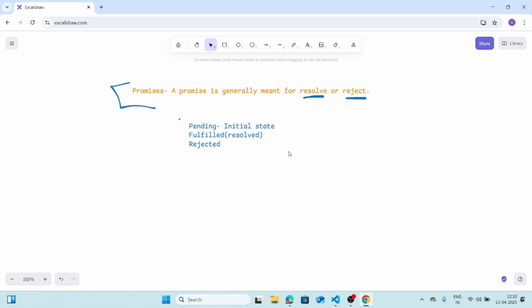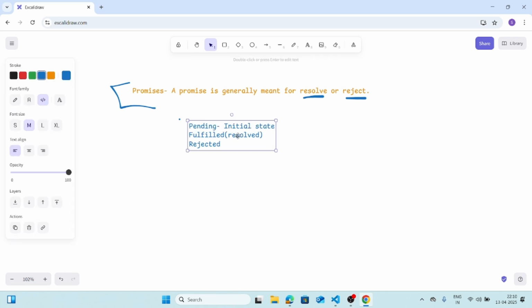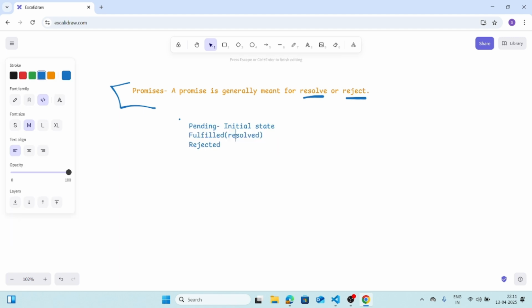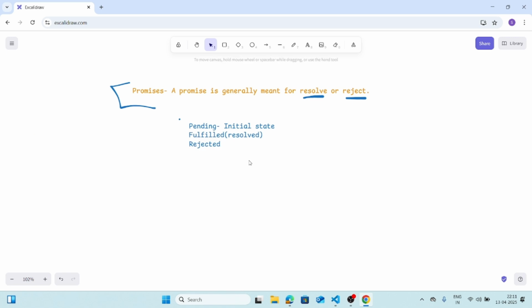As soon as you call that promise, the promise state itself goes to the pending state. And if the code written inside that promise gets your data and works with the protocol they ask for, then they will give you the fulfill message, or they will provide you the reject message or reject data, whatever they have. So these are the basic three states of a promise.